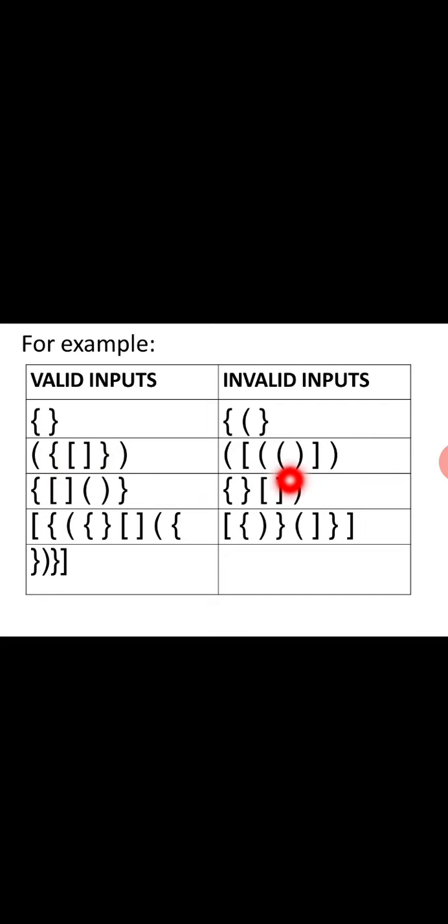Come to this one. Here, open curve bracket, open square bracket, open curve bracket, open curve bracket, close curve bracket, then open and closed square bracket, then one closed curve bracket, and then one extra open curve bracket is there. In this expression there is no other closed curve bracket, so it is invalid. So when both match, only then is it valid, otherwise it is invalid.